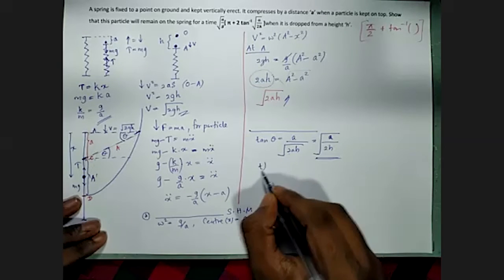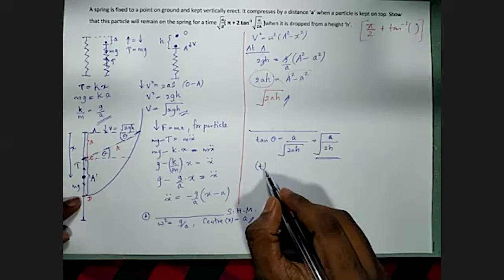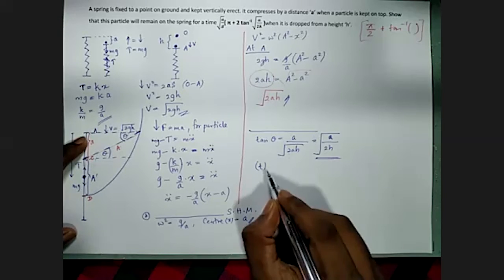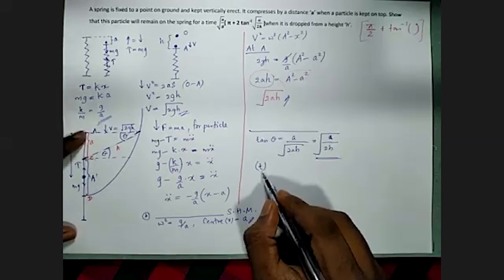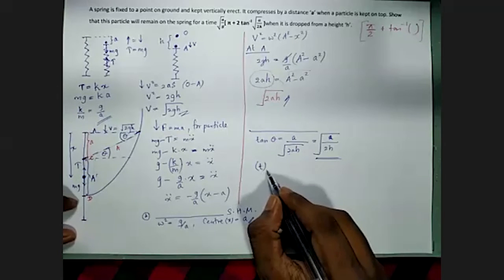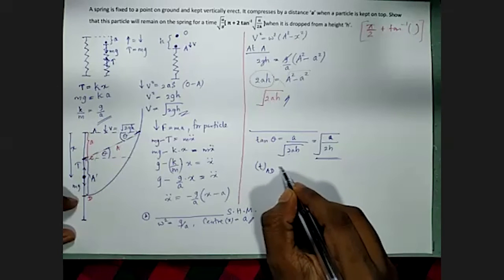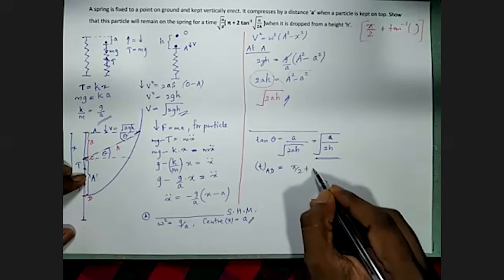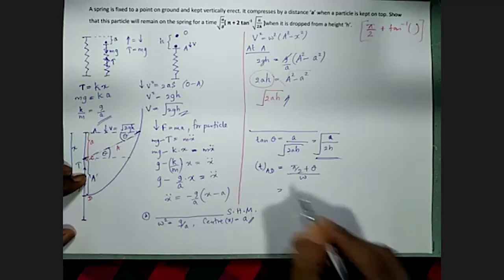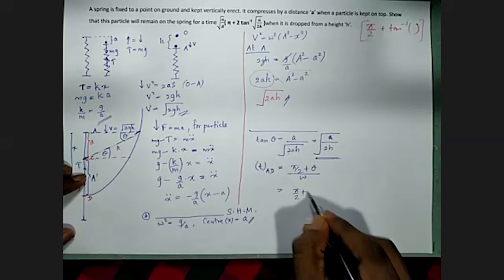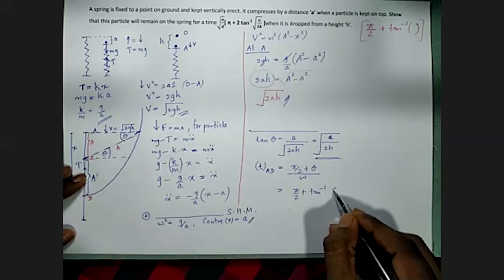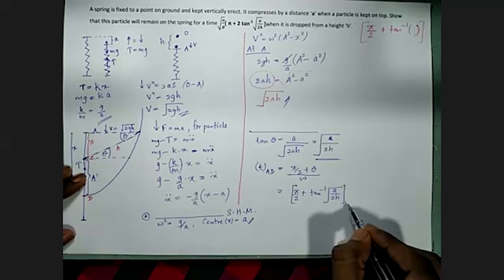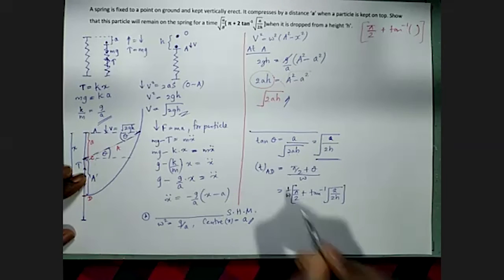Then what is the time to move from D to A or A to D, because that is the simple harmonic motion path? A to D or D to A. Angle covered, what is the angle? 90 plus theta over omega. Once again, 90 plus what is theta? Tan inverse of square root of A over 2h, over omega, can be written as 1 over omega.